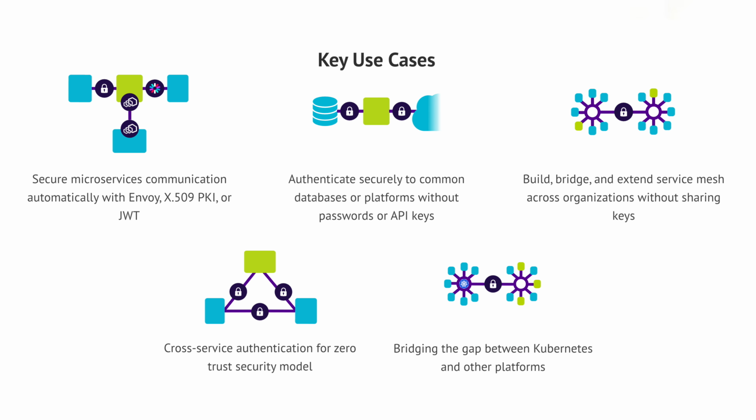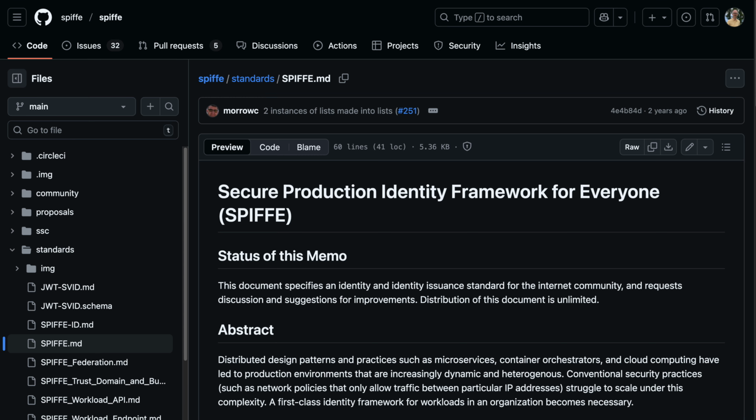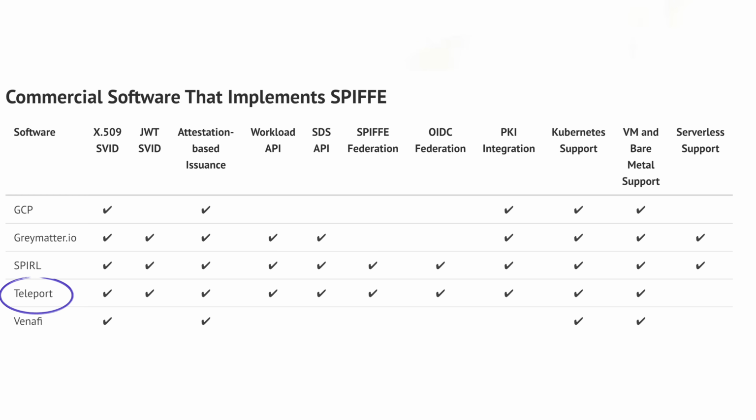SPIFFE defines a common identity format any system can understand, and Teleport is able to issue certificates that follow this standard. That means workloads can use SPIFFE-compatible identities issued by Teleport to authenticate directly with one another using mutual TLS without relying on the Teleport proxy or being directly managed by Teleport. Because SPIFFE is an open standard, trusted by systems like Istio, Envoy, and SPIRE, Teleport-issued identities interoperate seamlessly across your environment. In short, SPIFFE provides the language of trust, and Teleport provides the trust itself, issuing, rotating, and managing these short-lived certificates so your workloads can securely authenticate wherever they run.